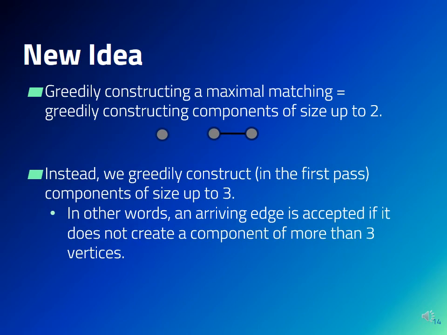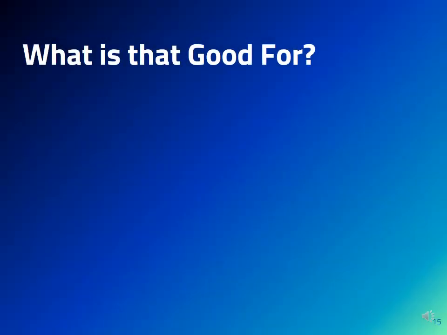This is what our non-maximal matching first algorithms do in their first pass. This allows two additional kinds of connected components, a triangle and a path of length 2. The natural question at this point is, of course, why constructing connected components of three vertices is better than constructing connected components of two vertices.